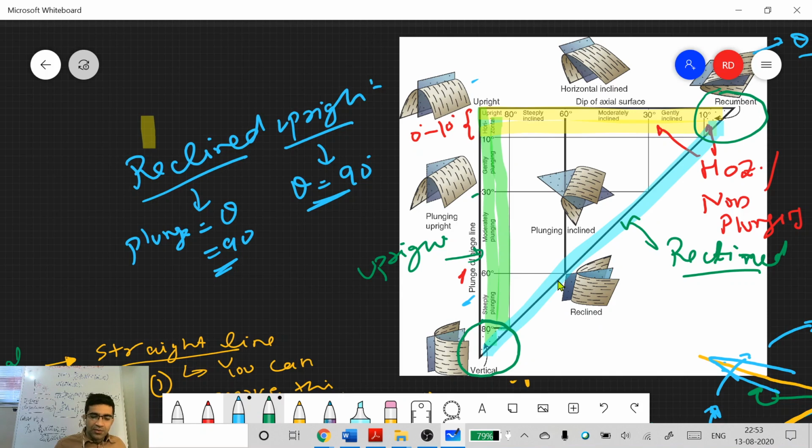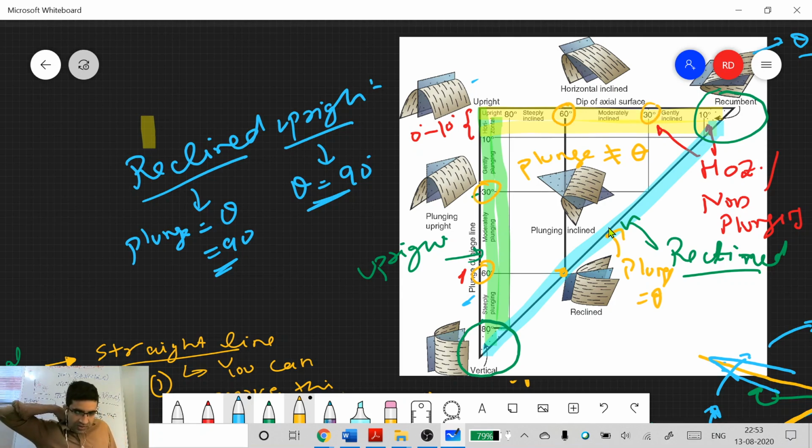Anything in between here is plunging inclined. So there is plunge as well as dip of the axial surface, and plunge is not equal to the dip of the axial surface theta. Here, plunge equals theta. You can see, for example, 60 degrees here reads 60 degrees there, 30, 30. Correct. So this is the definition of reclined, upright and horizontal folds. In between you have plunging inclined, and you can actually give them names. So what will you call this fold, right here?